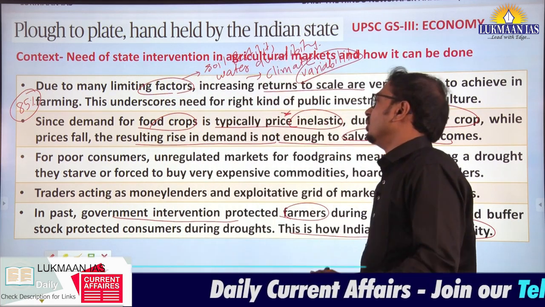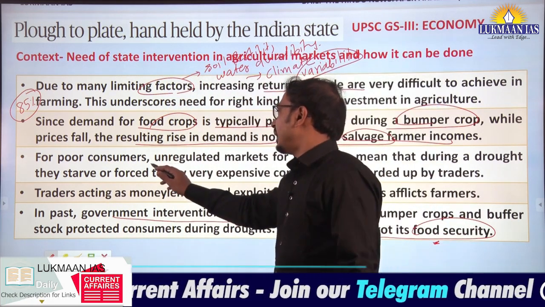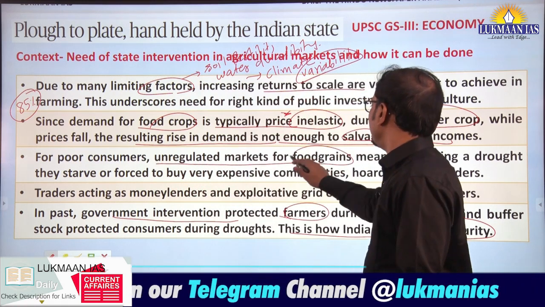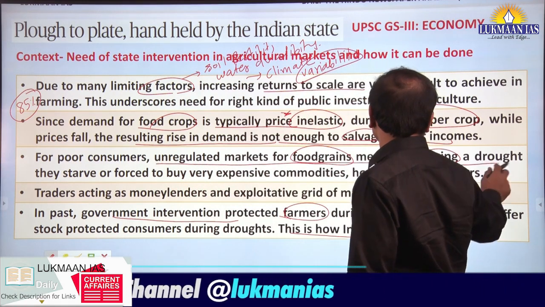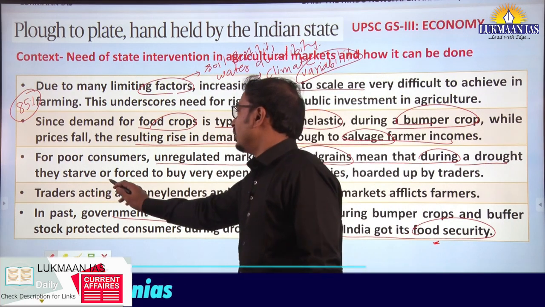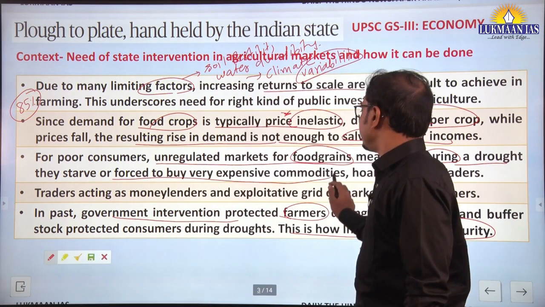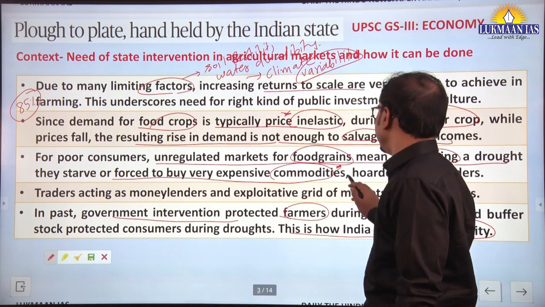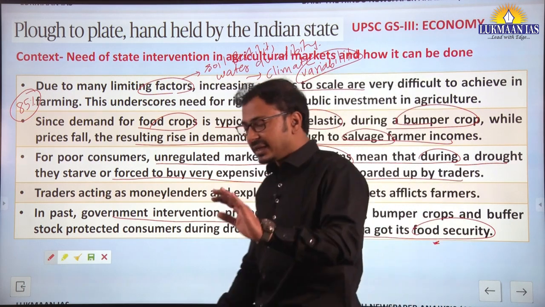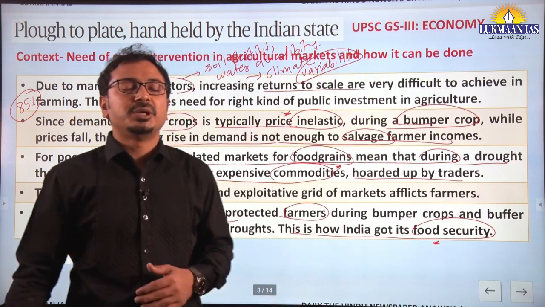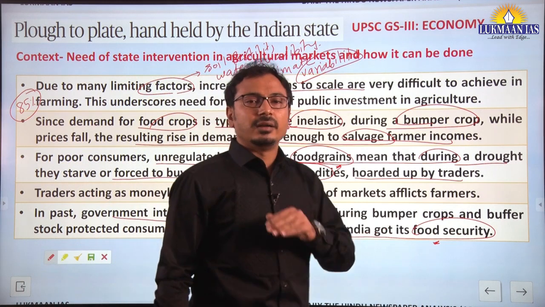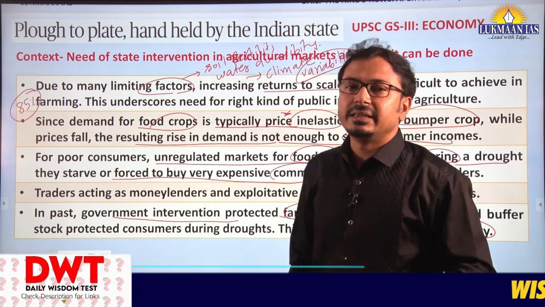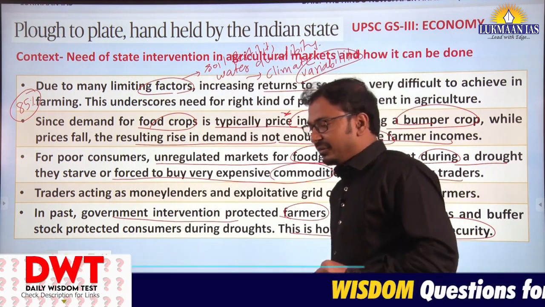Okay, so the poor consumers, on the other hand: unregulated markets for food grains mean that during a drought they starve or are forced to buy very expensive food commodities hoarded by traders. Now this is again one of the important issues, especially in the smooth movement of food grains in the agriculture markets of our economy.